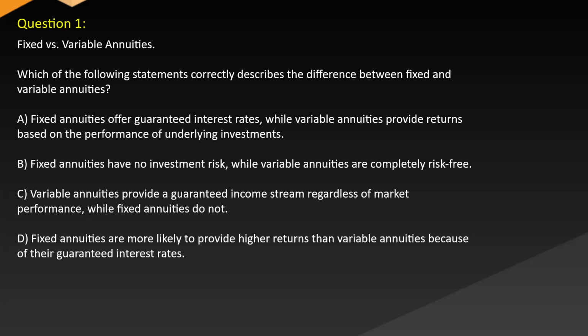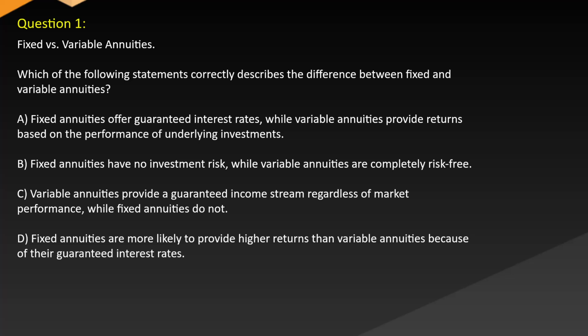Question 1. Fixed versus variable annuities. Which of the following statements correctly describes the difference between fixed and variable annuities? A. Fixed annuities offer guaranteed interest rates, while variable annuities provide returns based on the performance of underlying investments.